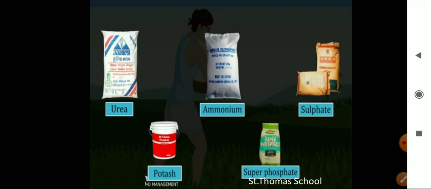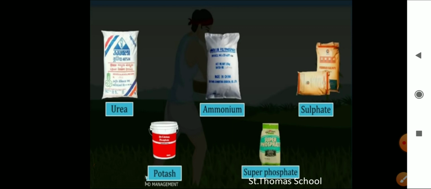So the use of these fertilizers has helped farmers to get better yield of crops like paddy, wheat, and maize. But excessive use of fertilizers will make the soil less fertile, and even it will become a source of water pollution also.